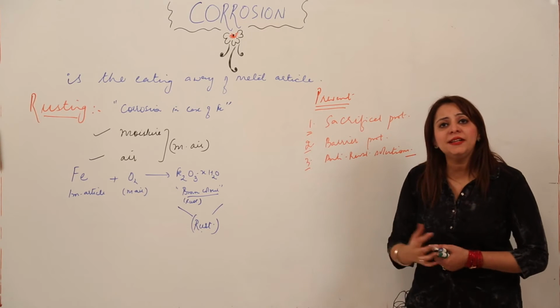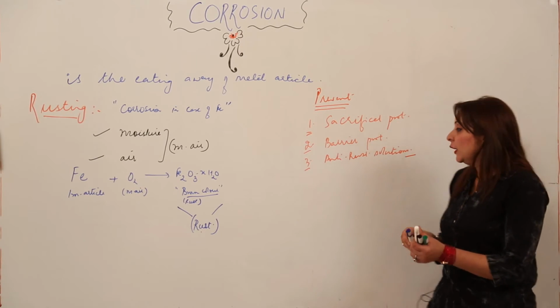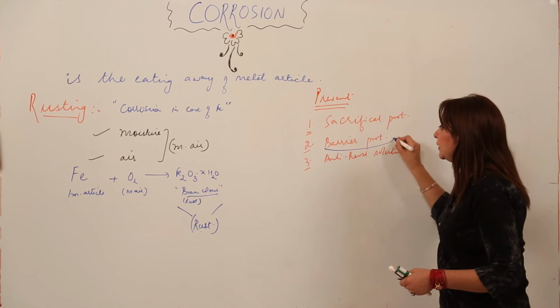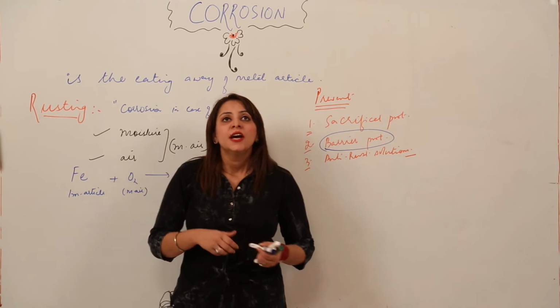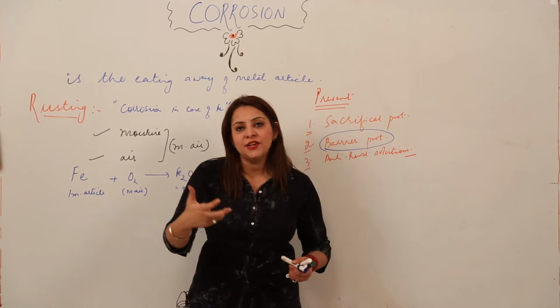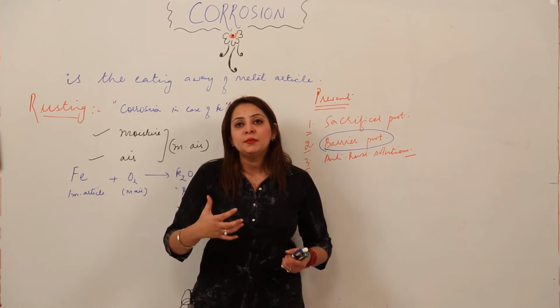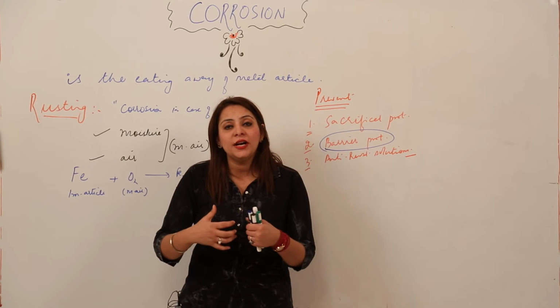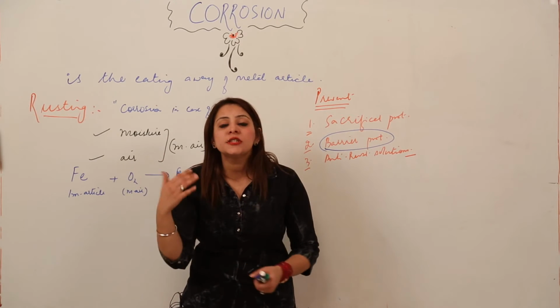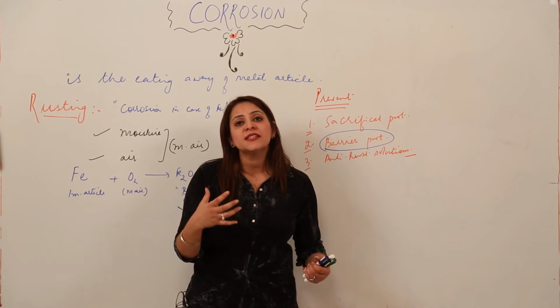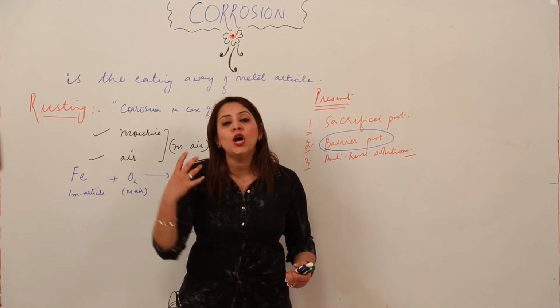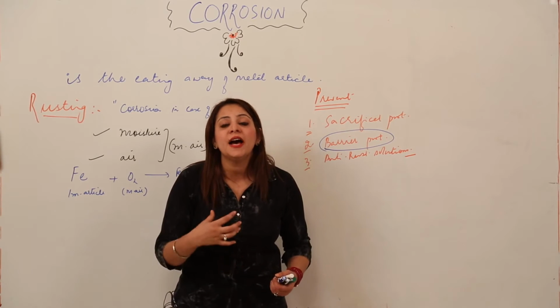Now we will be discussing these methods one by one. The first one I am discussing is barrier protection. What do you mean by a barrier? Suppose you go on a road and there is a barrier, what happens? You are prevented from going. Similarly, barrier protection means we will be using certain kinds of barriers which will not allow moist air to meet the iron article.